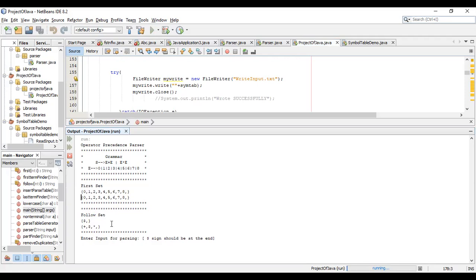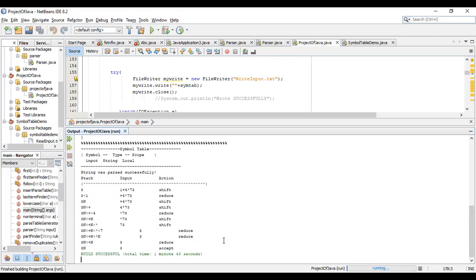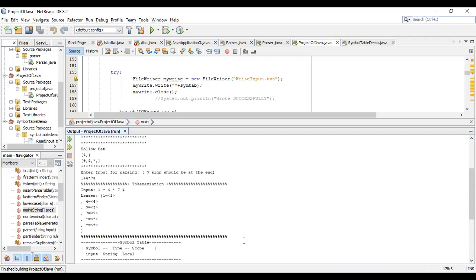Here we will give the input so we can check that it generates the tokenization and symbol table. I am typing 1 plus 4 multiply by 7. At the end we have to finish with the $ sign, so it will be parsed like this. Here is the tokenization which I generated through my program, which is 477, something like this.